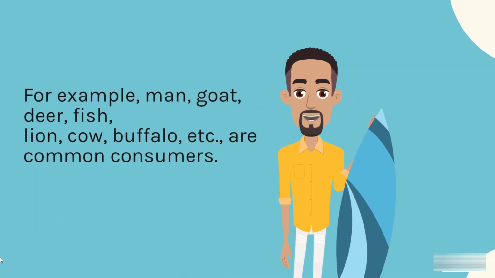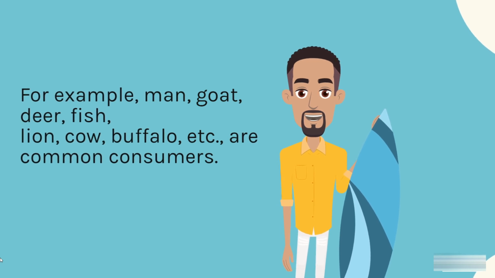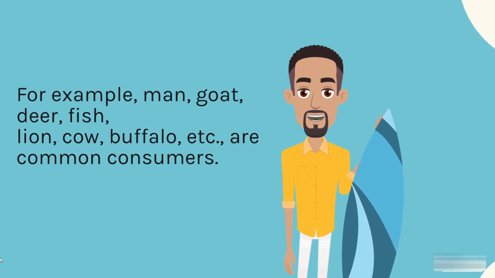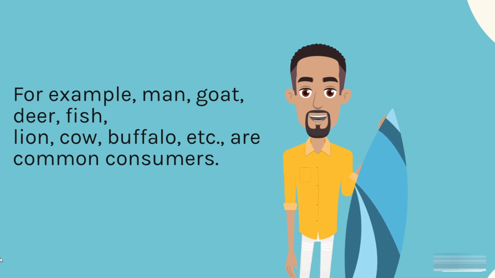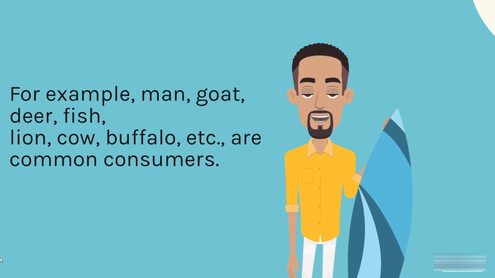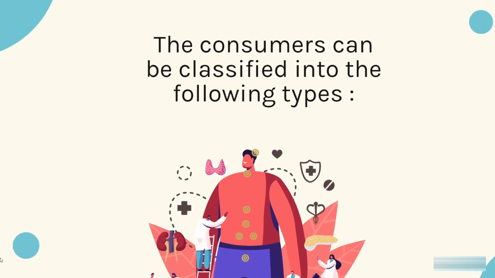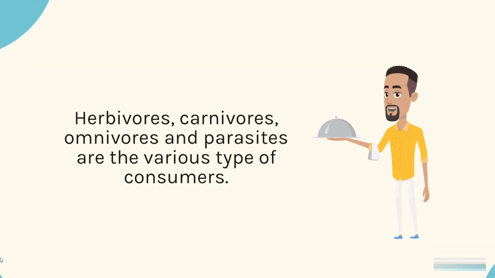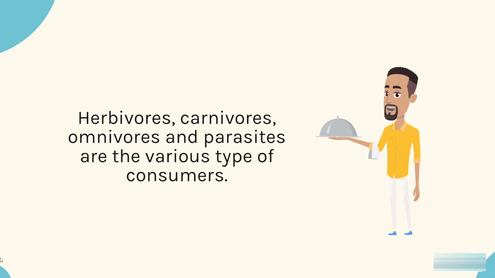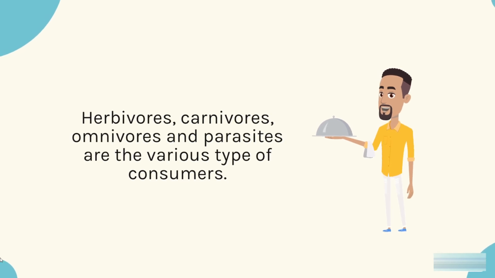For example, man, goat, deer, fish, lion, cow, buffalo, etc. are common consumers. The consumers can be classified into the following types: herbivores, carnivores, omnivores and parasites are the various types of consumers.